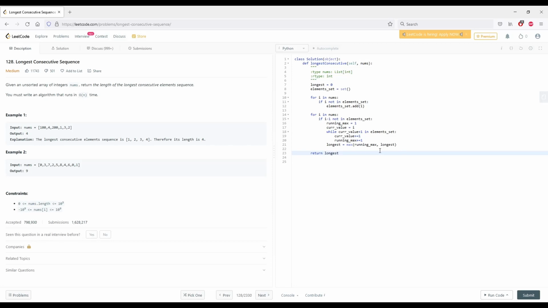Okay, so let's run through this. We added all our elements to this set, so we have 100, 4, 200, 1, 3, 2. Longest is 0 right now.